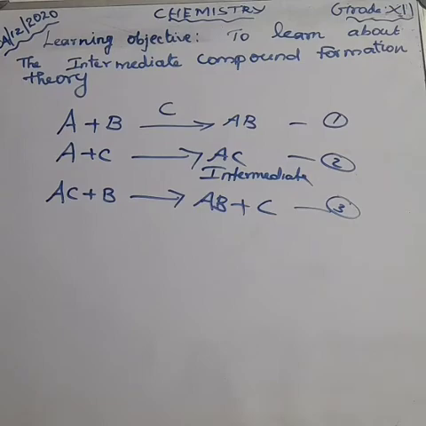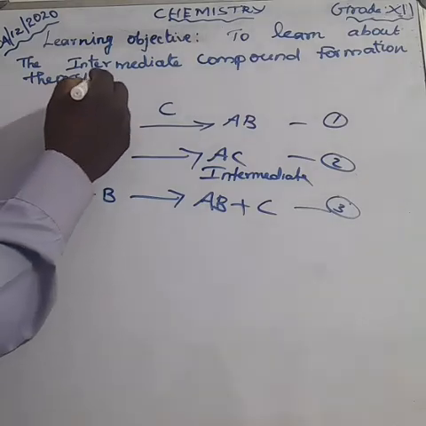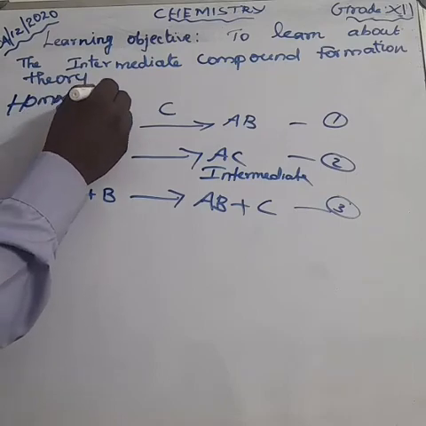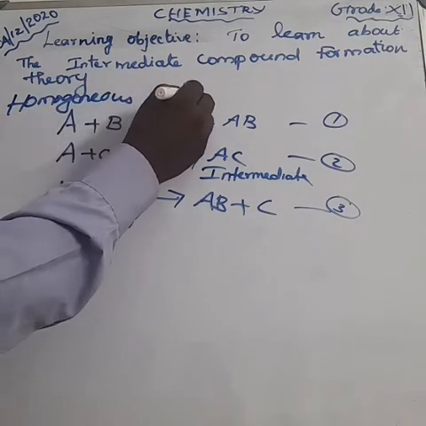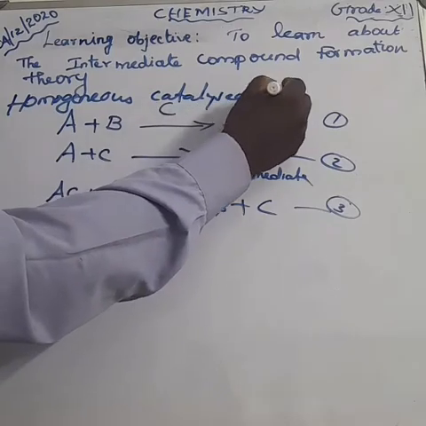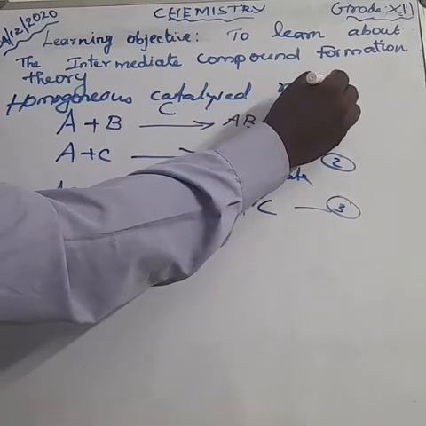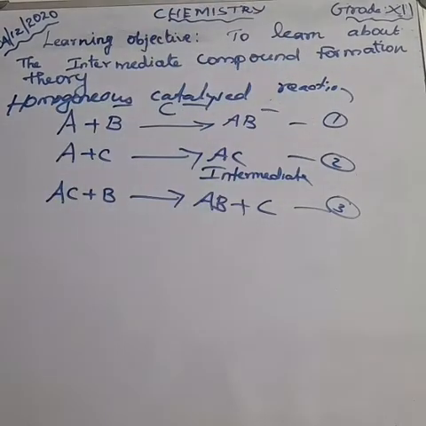Can you understand? Okay. The intermediate compound formation theory is one of the homogeneous catalyst reactions. Which kind of catalyst reaction? Homogeneous. Don't forget that. The intermediate compound formation theory is a homogeneous catalyst reaction.